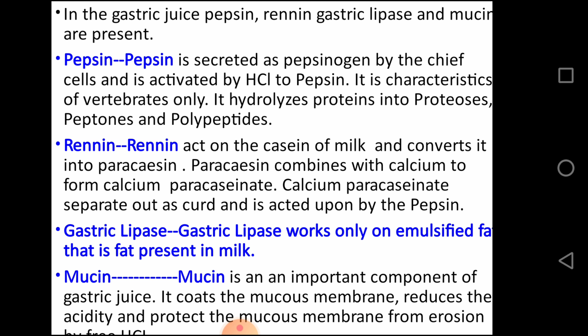Gastric lipase has minimum action on fat. It works only on emulsified fat that is present in milk. Mucin is an important component of gastric juice. It coats the mucous membrane, reduces the acidity and protects the mucous membrane from the erosion by free HCl. As a result of protein digestion, acidic chyme is formed in the stomach.